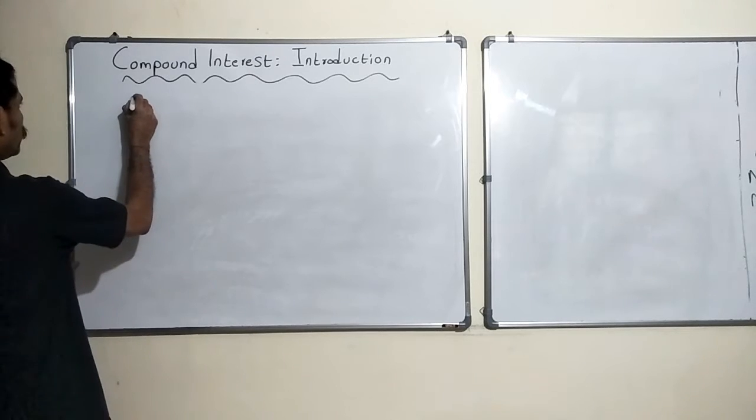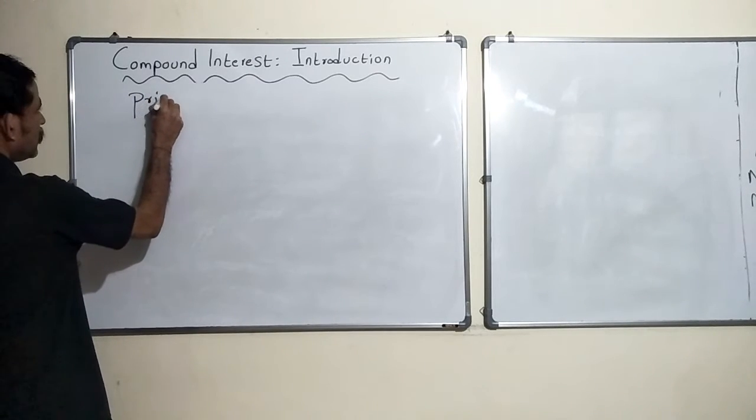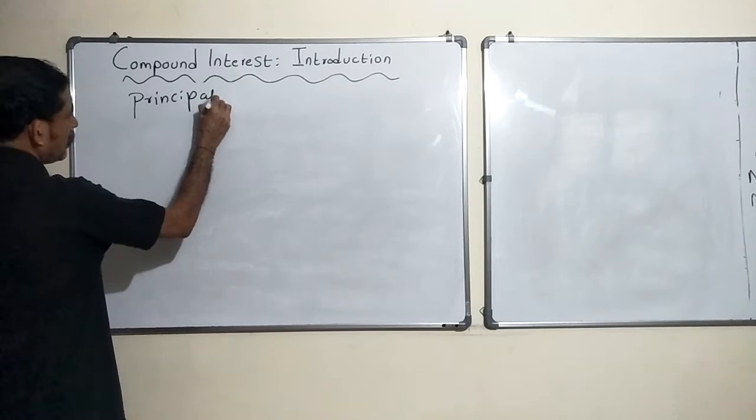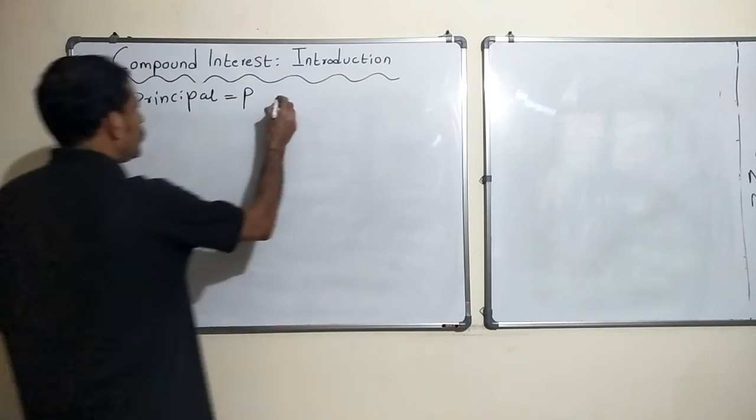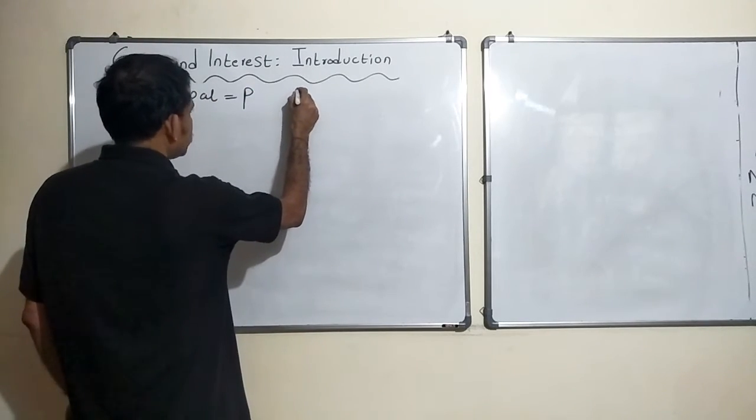So we already know principal, we take it as P, and let's say A is the amount.